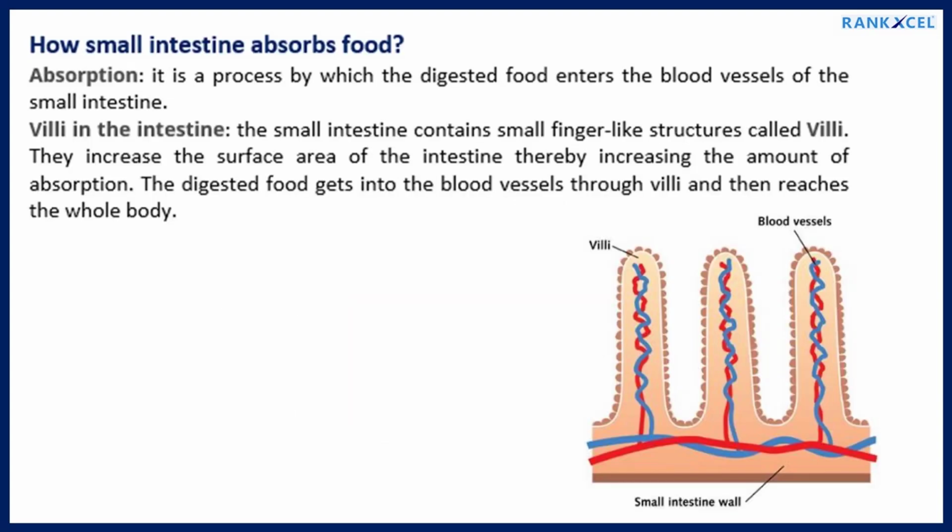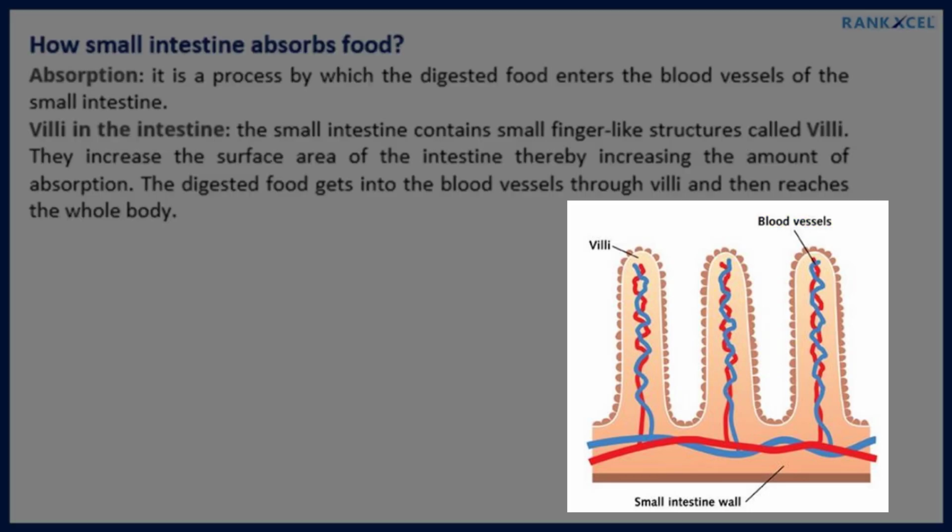How small intestine absorbs food. Absorption is a process by which the digested food enters the blood vessels of the small intestine. Villi in the intestine: the small intestine contains small finger-like structures called villi. They increase the surface area of the intestine, thereby increasing the amount of absorption. The digested food gets into the blood vessels through villi and then reaches the whole body.